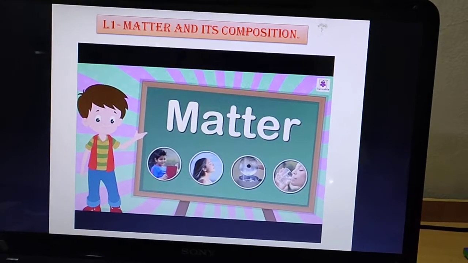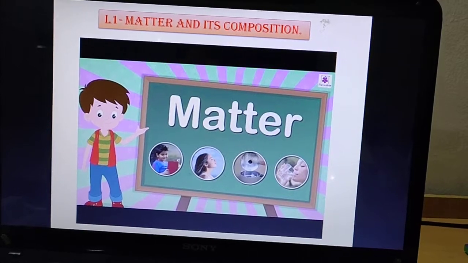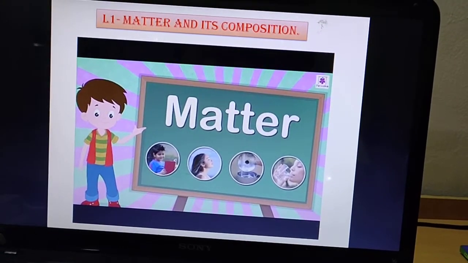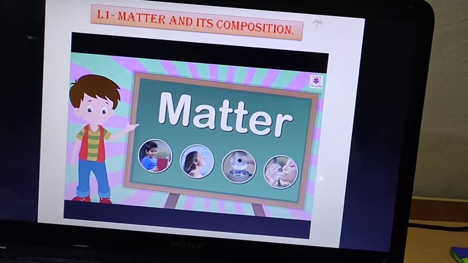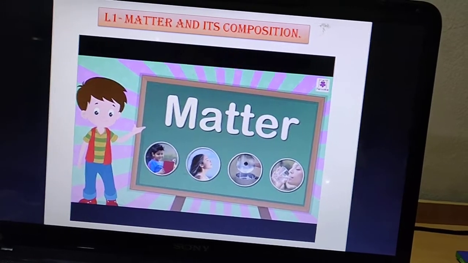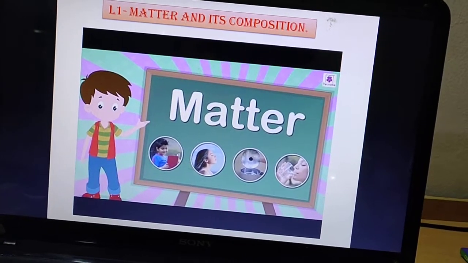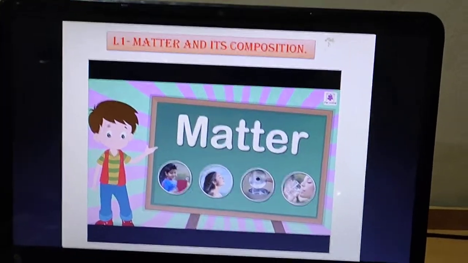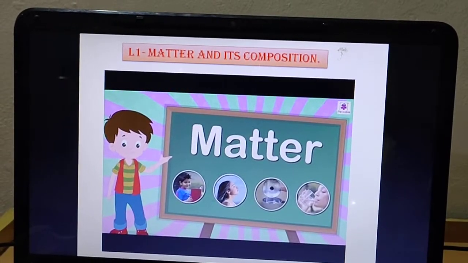Yes or no? So these things which we can see or touch, we call them as matter. However, there are other things which we cannot see or touch, but yes, of course, they are capable of changing matter. Now, just tell me, what are those things? Do you have any idea?